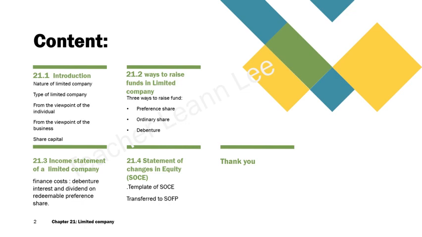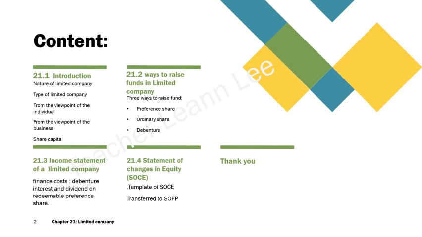And we also cover the income statement of the limited company. For example, the rest of the items that you see in a sole trader income statement are the same in the limited company here, except there is a finance cost.